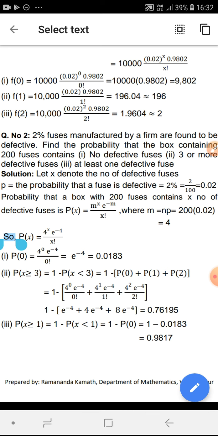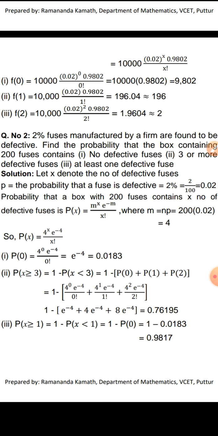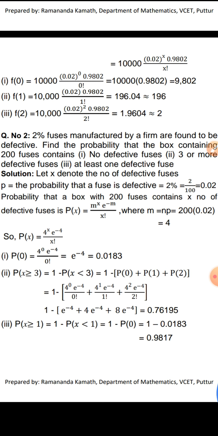Then the probability that there will be X number of defective fuses is P of X, by Poisson distribution, m power x into e power minus m divided by x factorial, where m means n into p.